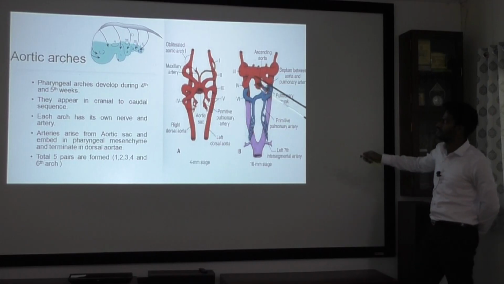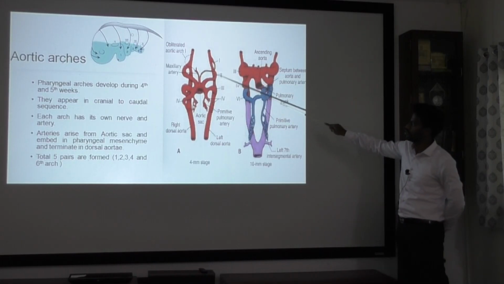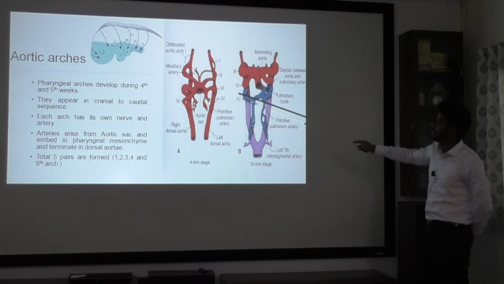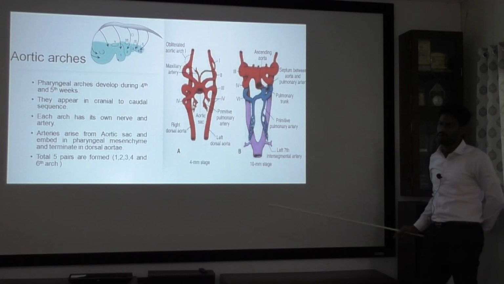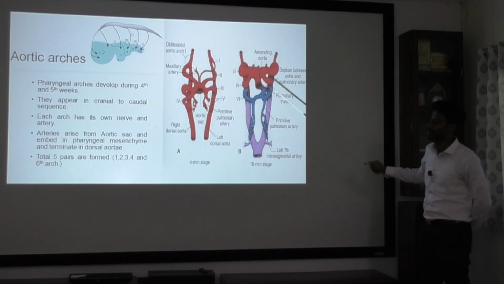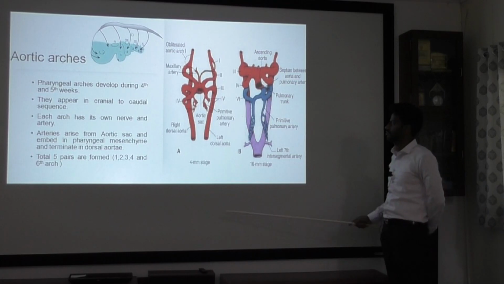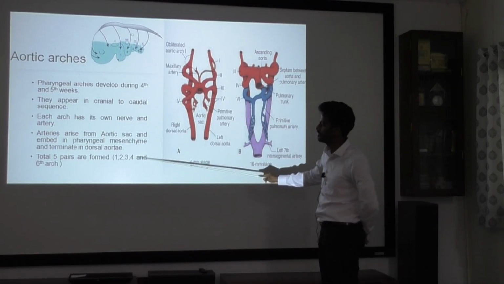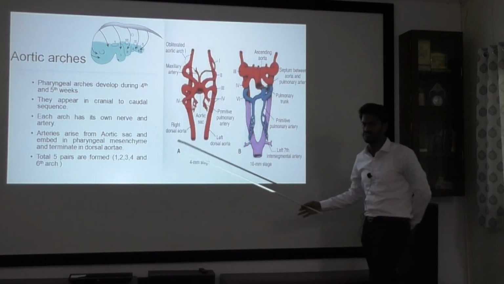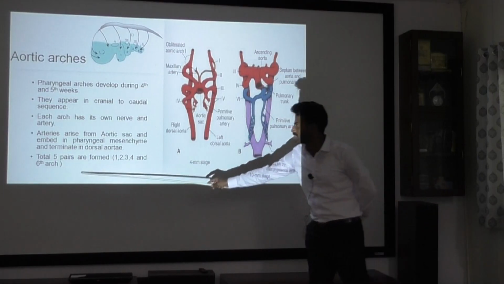They appear in sequence from cranial to caudal. The first one appears first, then the second, then the fourth, then the sixth. By the time the sixth appears, your first and second will have been obliterated. So they won't be present simultaneously, but in a sequence. In total 5 pairs are there, and the fifth one is not formed at all, or sometimes it is formed and then obliterated.